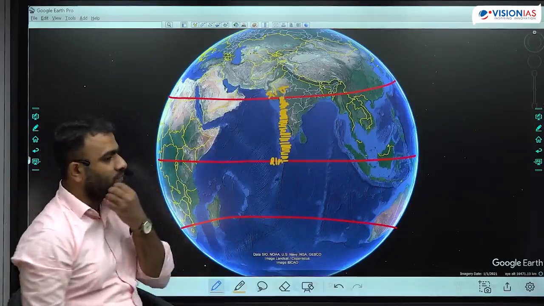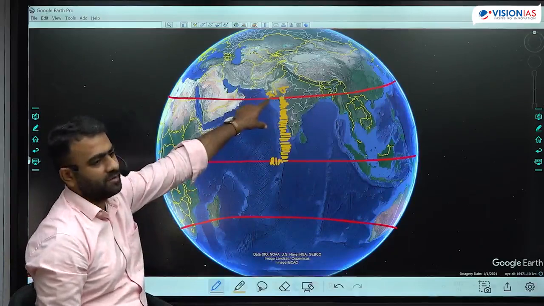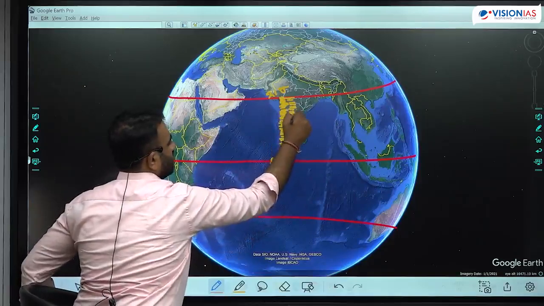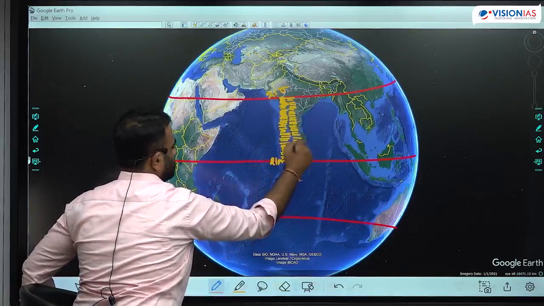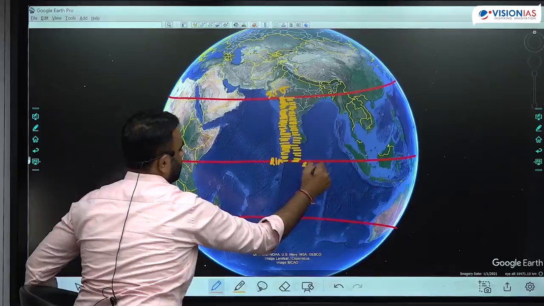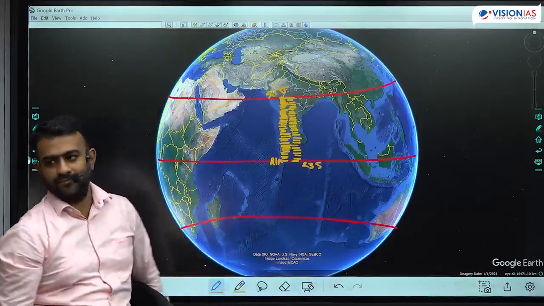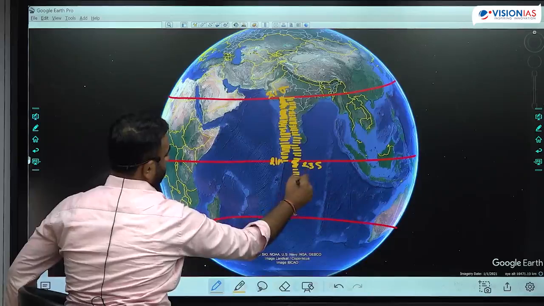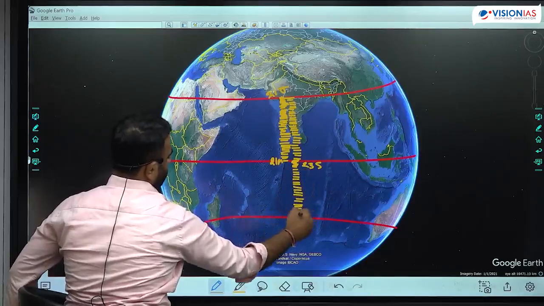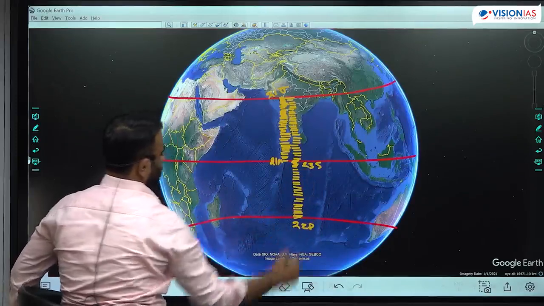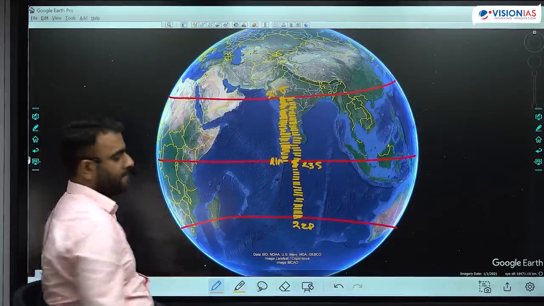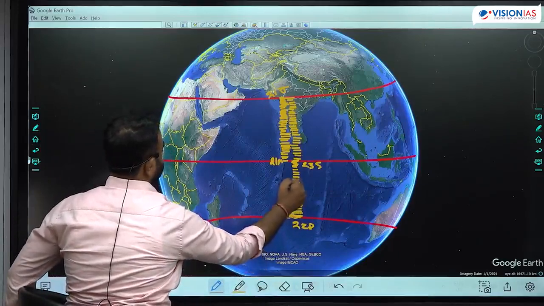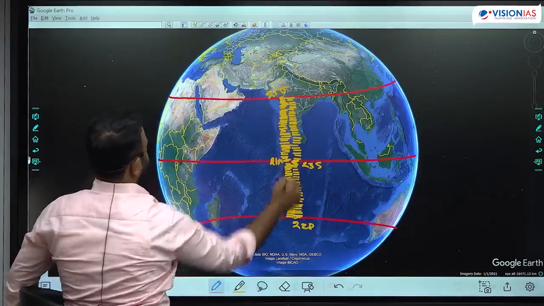On 21st of June, overhead sun, no shadow day is observed at Tropic of Cancer. Next day, it starts to shift down again, continuously. By 23rd of September, it is back at the equator again. Overhead sun, 90-degree sunlight. Next day, it starts to shift down. It shifts down continuously, and by the time you come to 22nd of December, it is at Tropic of Capricorn. From Tropic of Capricorn, it again starts to shift north. Every subsequent day, subsequent week, it is towards the north, and finally by 21st of March, it is at the equator.